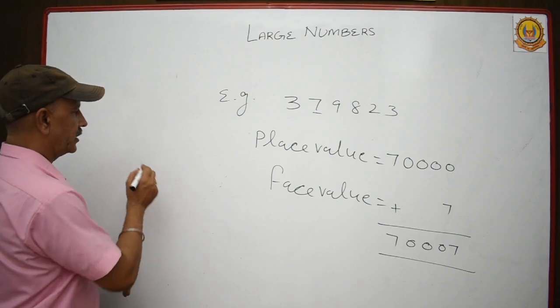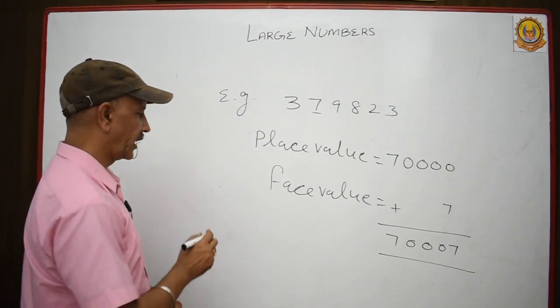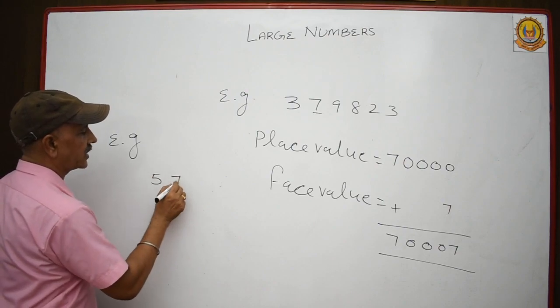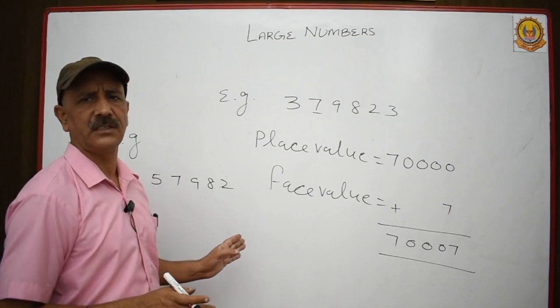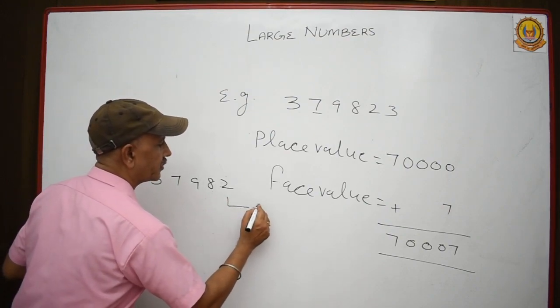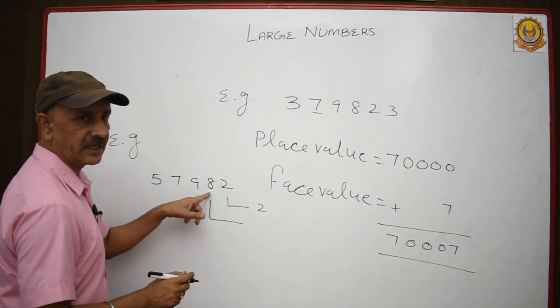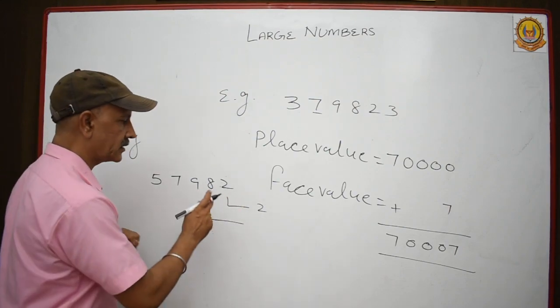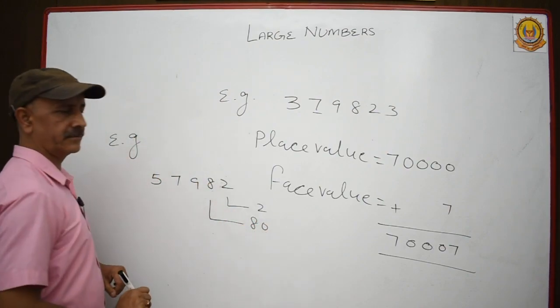But let me take one more example about place value. This is 57982. Write down the place value of these digits. Yes, this is unit place. Okay, 2 is in tens place, means this is 82. Yes, this is 80 in the place of tens. So this is 80.